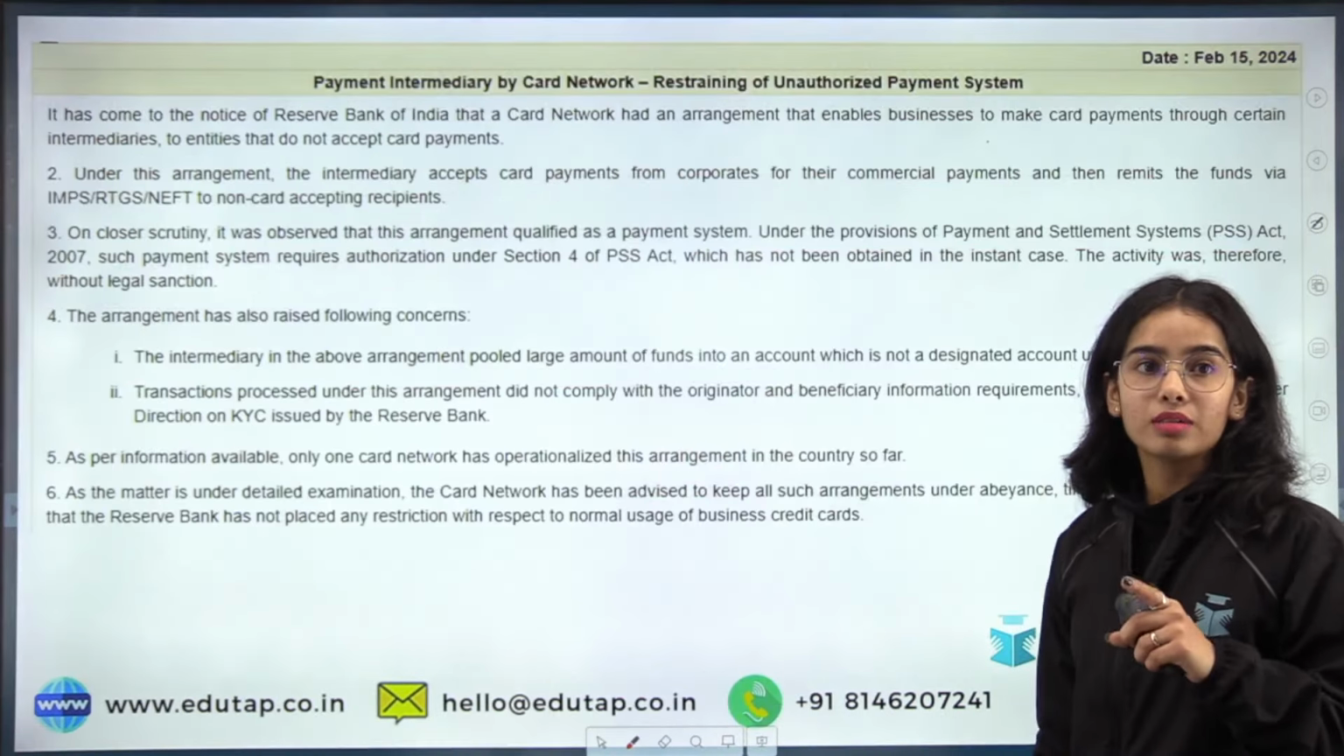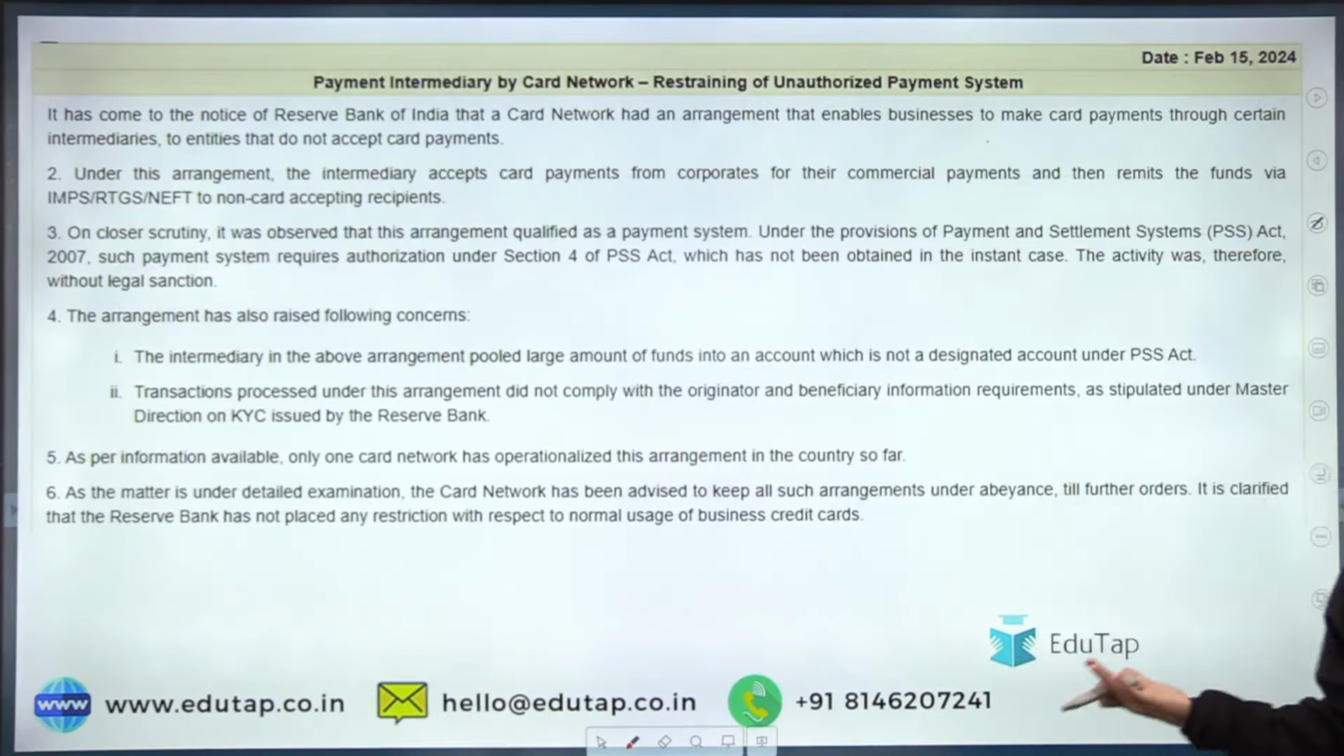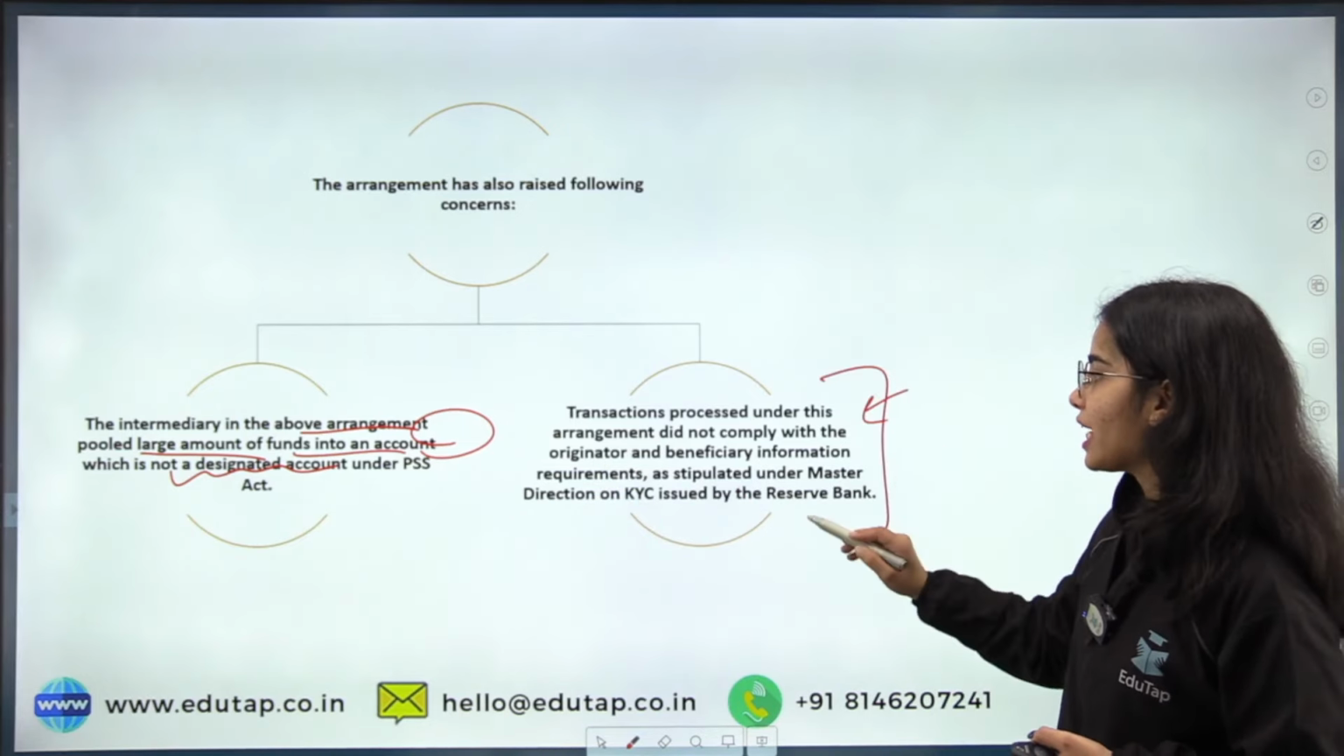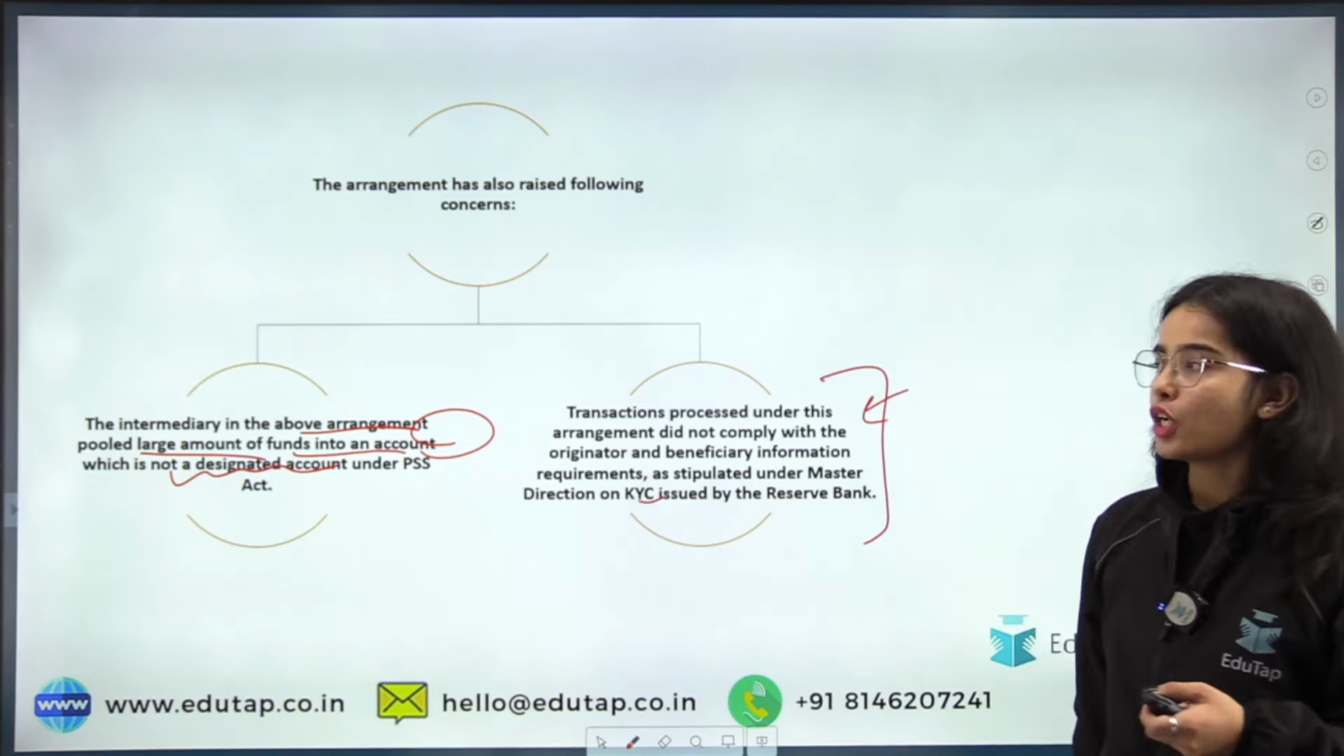Okay, so we have discussed this whole of the press release of the Reserve Bank of India. You can read it. We have discussed it already. So the intermediary in the above arrangement pooled large amount of the funds into an account which was not a designated account under the PSS Act, and the transactions were not complying with the KYC norms. Now coming to the question, try to answer this question.